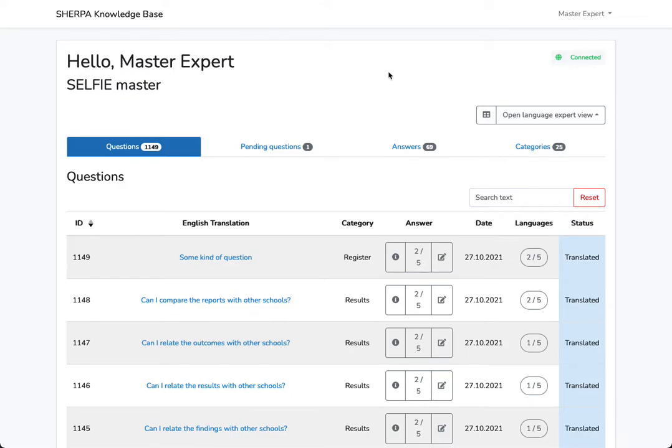This takes us to another capability of master experts. A master expert can, so to say, emulate the view for any of the language experts in the system. Let's do that for Estonian.